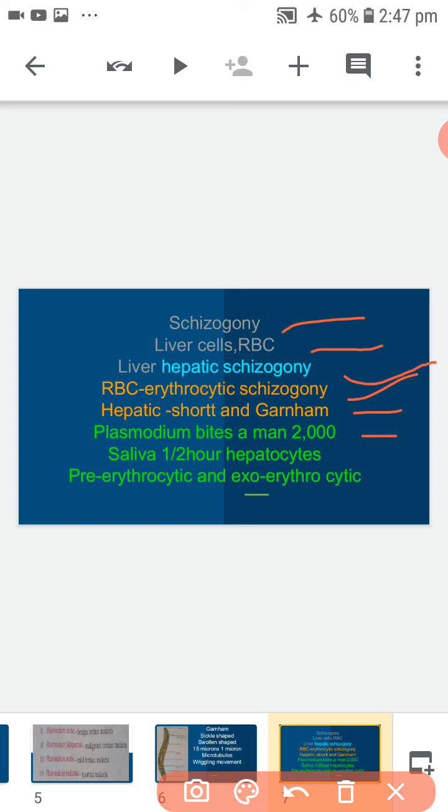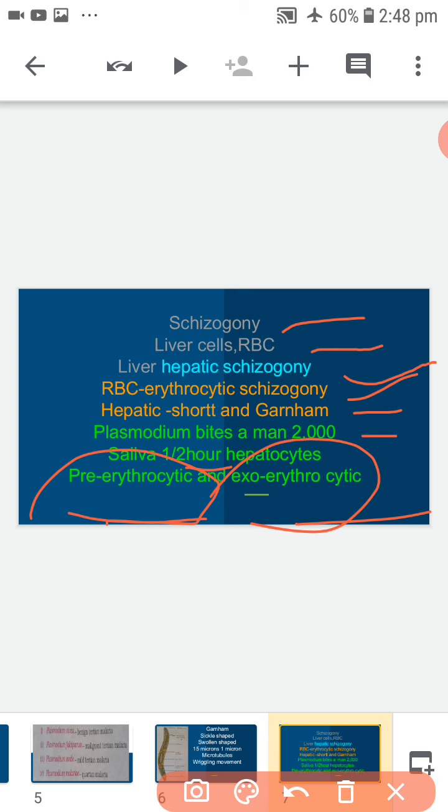Within half an hour, they reach the hepatocytes where they undergo pre-erythrocytic and exo-erythrocytic cycles.